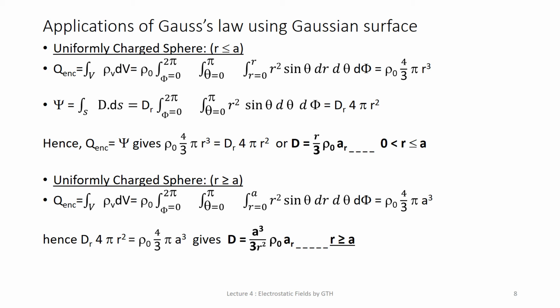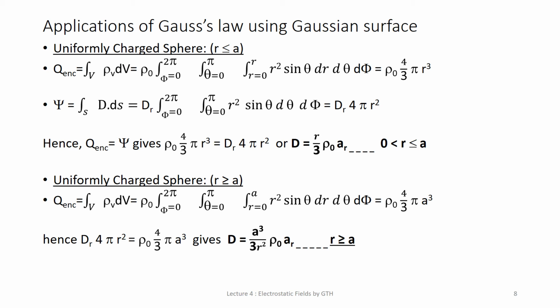So over the surface, D dot ds is written. This is the surface area, with D_r the radial vector. Again phi is equal to 0 to 2 pi and theta is equal to 0 to pi, so here the surface area is concerned. The expression for the surface element is r square sin theta d theta d phi. Here you will not get dr because it is related to surface area. Since it is a surface area, again no need to solve the equation. You can directly write D_r times 4 pi r square.